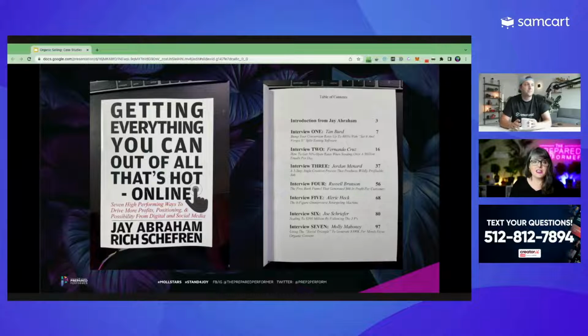Yep. And I share this because these strategies are so manual and not fancy and techie, even though I love fancy techie things. As long as you've got some courage, some confidence, and your content is structured properly, they're so simple. It can seem like, oh, that's too simple, it couldn't work that well, but it does. And even Jay Abraham and Rich Schefren. That's one of the reasons why we wanted to bring Molly on as context. Molly has been talking about basically the same things for a very long time, right? But there's a reason why